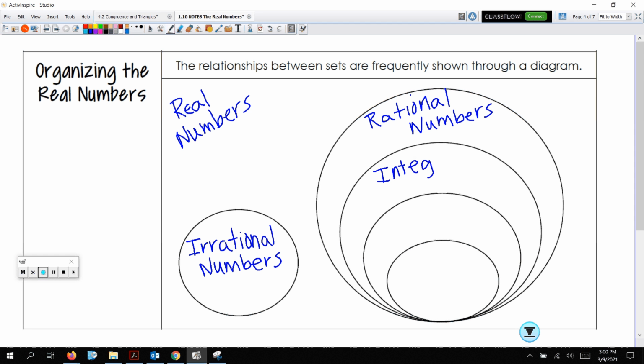Remember, that's positive, negative, and 0. Then below integers will be whole numbers. Remember, that's 0 and positive. And then the last little one is going to be our natural numbers. Okay, that's only positives, no zeros, no negatives. So these are natural numbers.